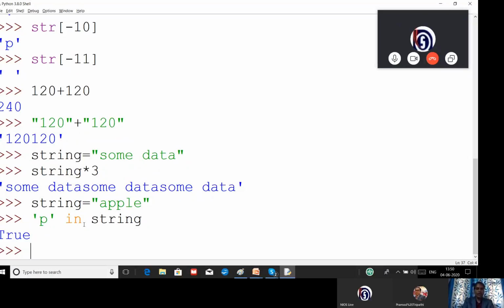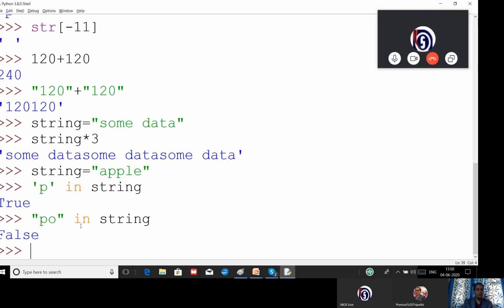Another example I will tell you. Suppose P is available in the string and I have given O. Are you able to see this one? But you can see O is not available in the given string, so I get the result false. Did you understand my point? Apple, P is available in Apple, but O is not available. So we are getting false because this is not a part of this membership.